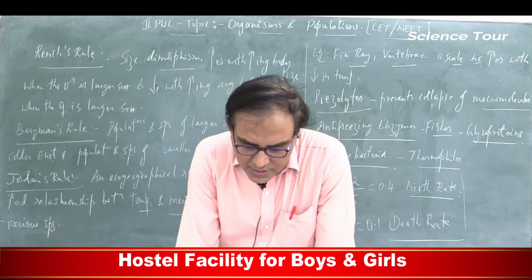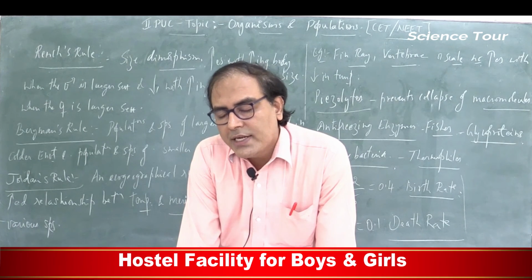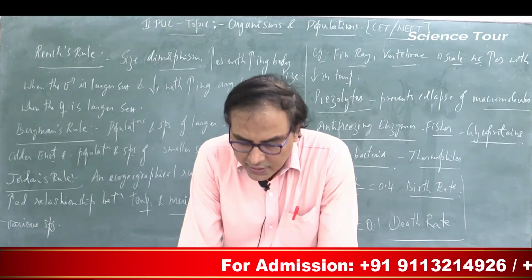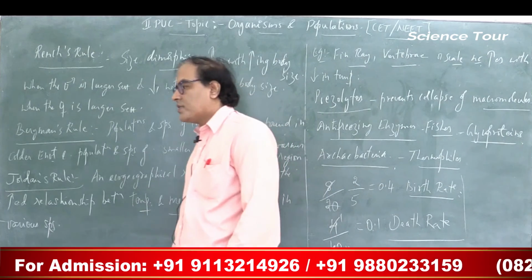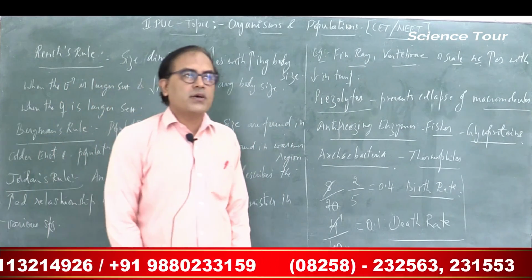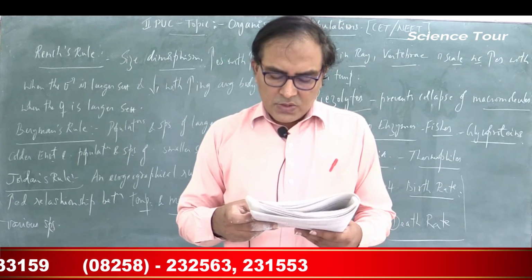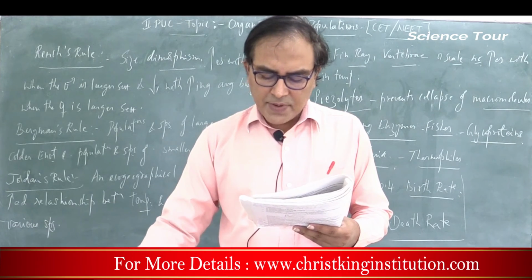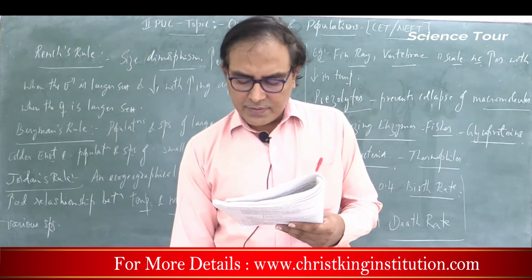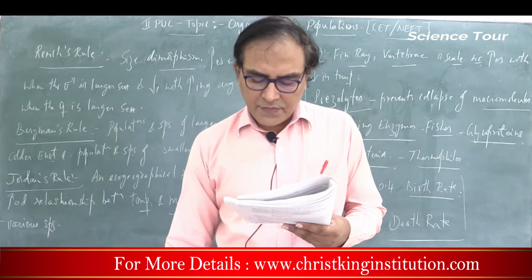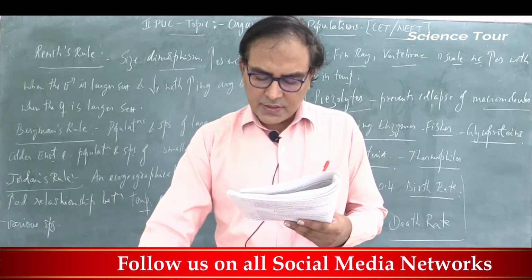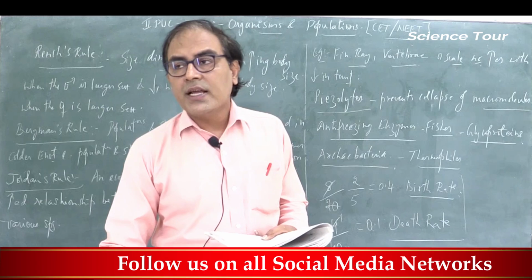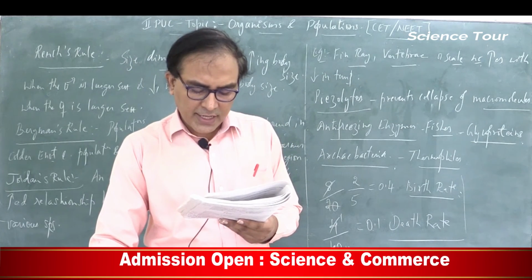Intermediate depth means brown algae. Brown algae live in the intermediate depth. Then the greatest depths are occupied by the red algae. Green algae are called Chlorophyceae, brown algae are called Phaeophyceae, and the red algae are called Rhodophyceae. Red algae are found in the deep sea where only a particular wavelength of light can penetrate, for example blue light. Blue light has a higher frequency and a lower wavelength. So the red algae can absorb the blue light and they reflect the red light. That is why they appear red in color.